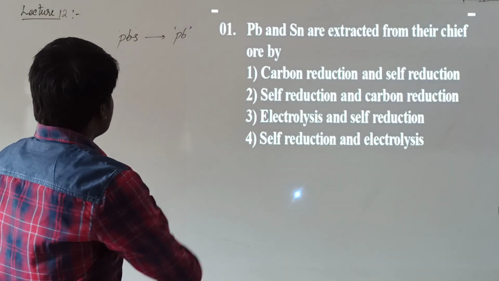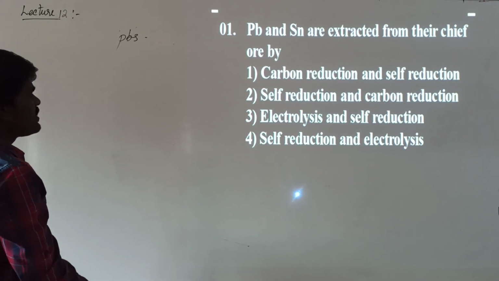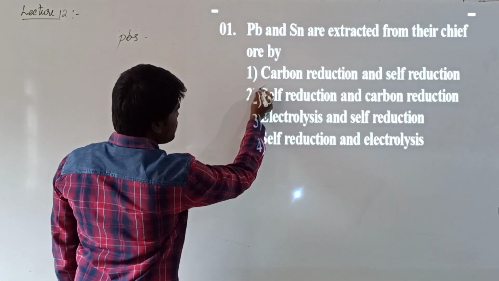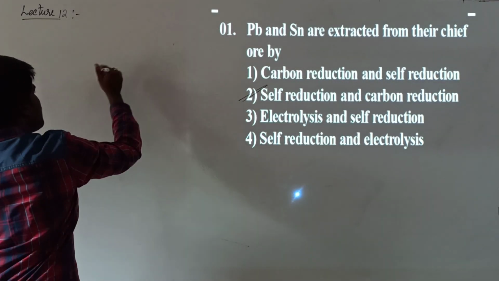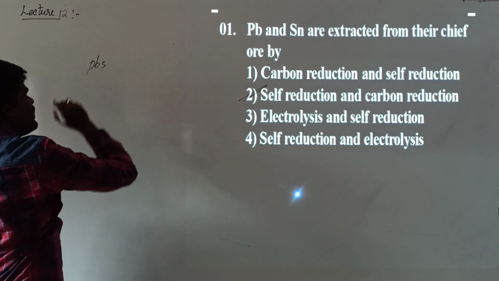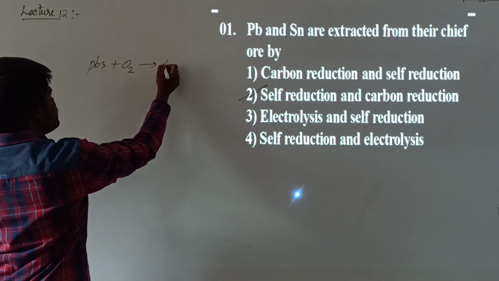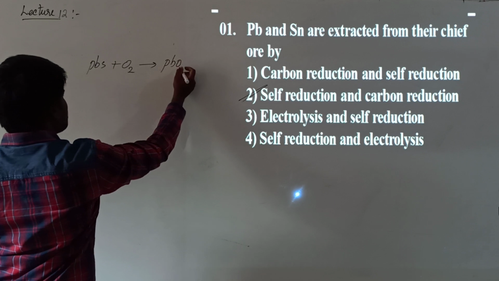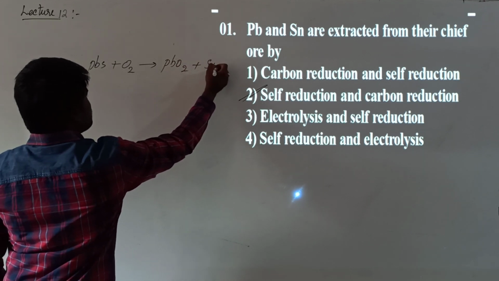Now, basically, lead sulfide and tin oxides or sulfides are extracted by self-reduction and carbon reduction. What is meant by self-reduction? Let us take lead sulfide. When you heat lead sulfide in the presence of oxygen, it will be converted into lead oxide plus sulfur dioxide.